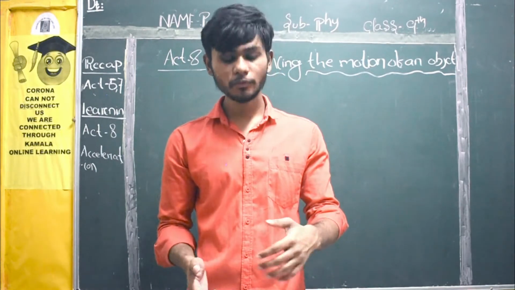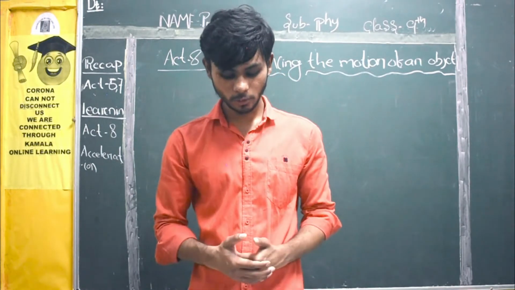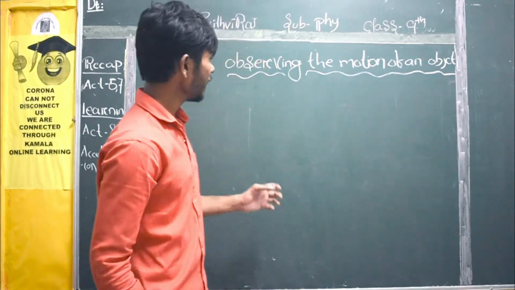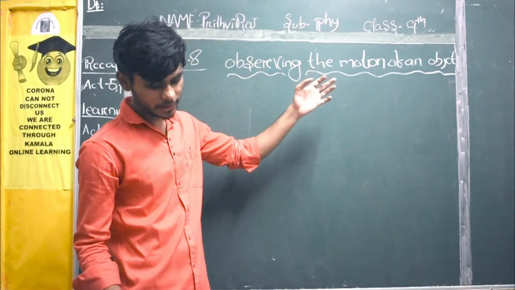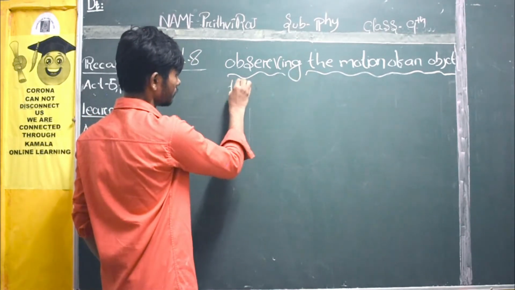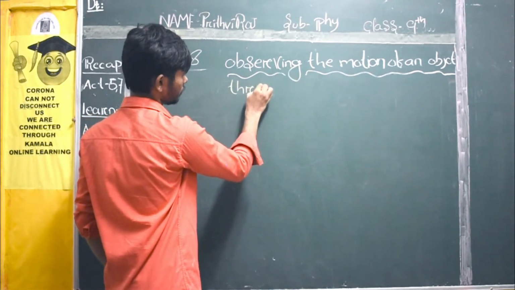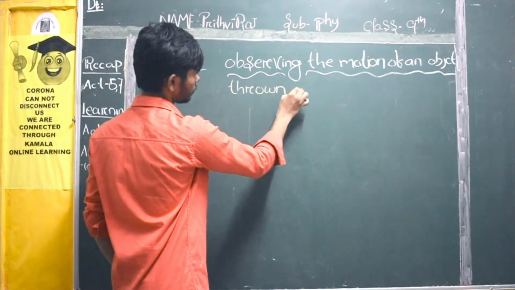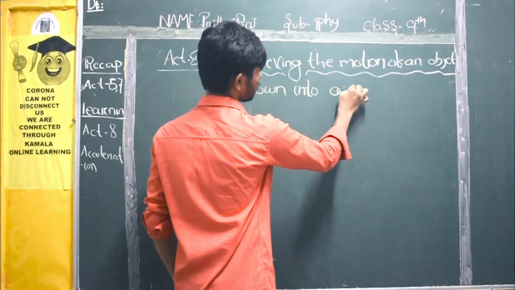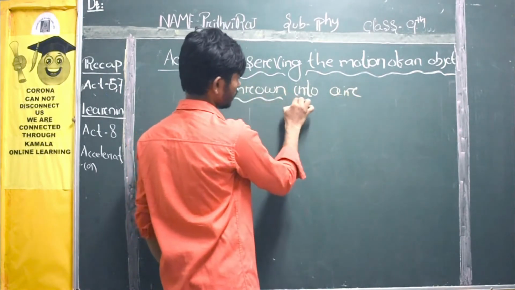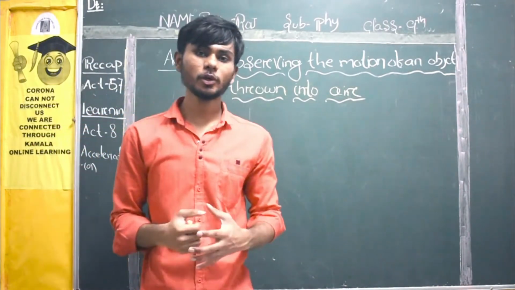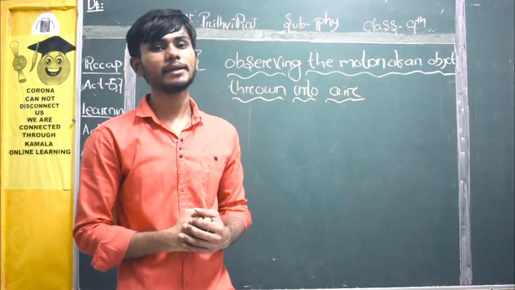Before that I would like to show you activity number 8. The aim of activity number 8 is to observe the motion of an object thrown into the air. Here we will observe the motion of an object which is thrown into the air.